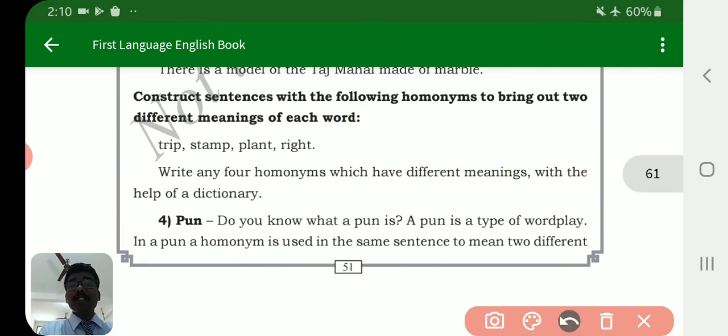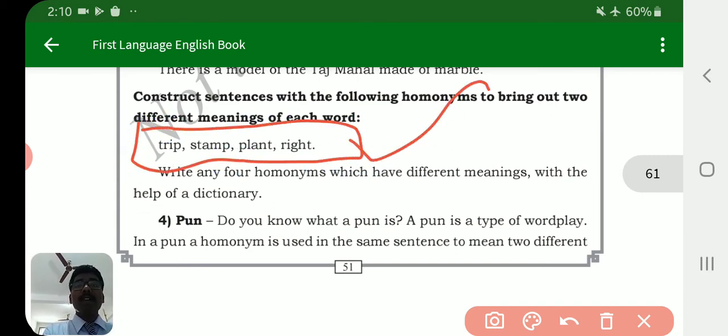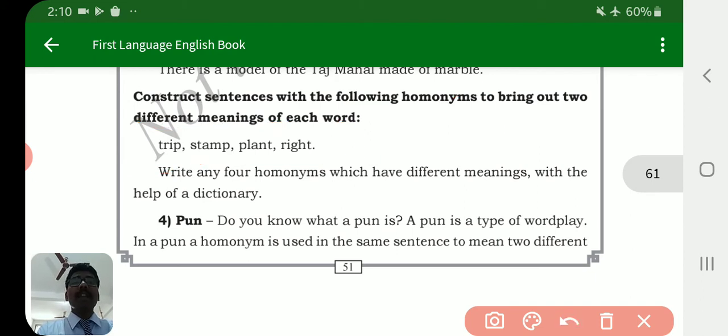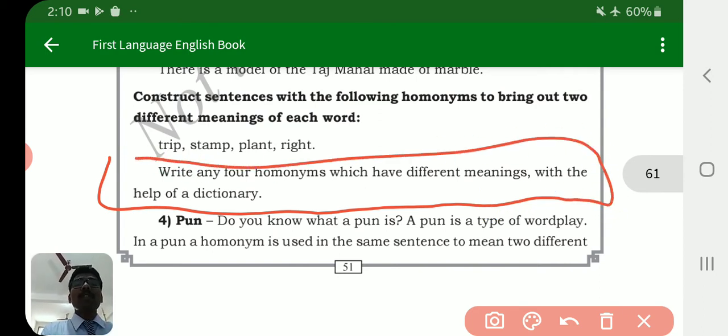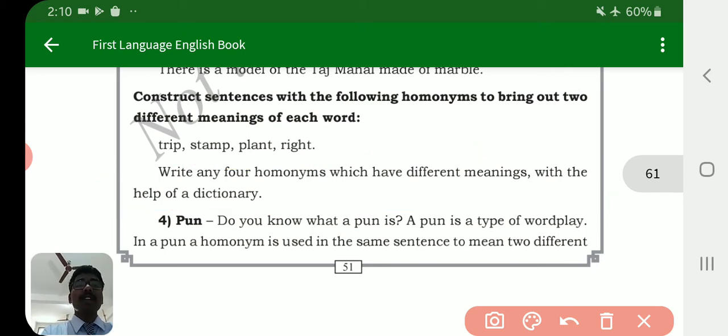So I suggest you students, please find out two different meanings of trip, stamp, plant, okay, and make sentences. And they have also given here, write any four homonymies which have different meanings with the help of the dictionary. But students, there is no need to find out. I am telling you some important homographs.